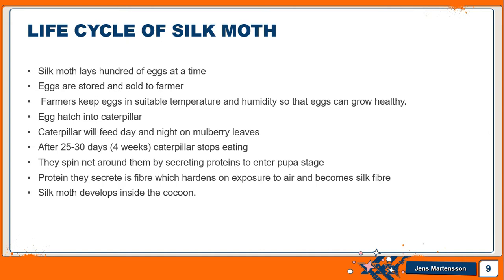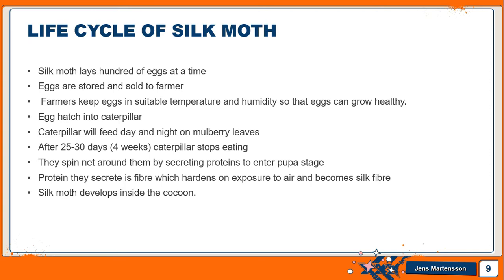So in the last class, I told you that humans also have different stages. Similarly, this silk moth also has different stages. The silk moth lays hundreds of eggs at a time, and these eggs are stored and sold to a farmer. The farmer keeps these eggs at a suitable temperature and humidity so that they can grow healthy. And these eggs hatch into a caterpillar. This caterpillar will continuously feed on mulberry leaves day and night.